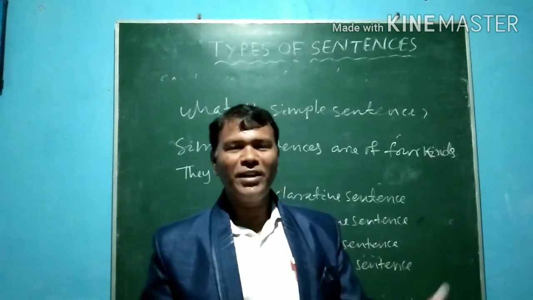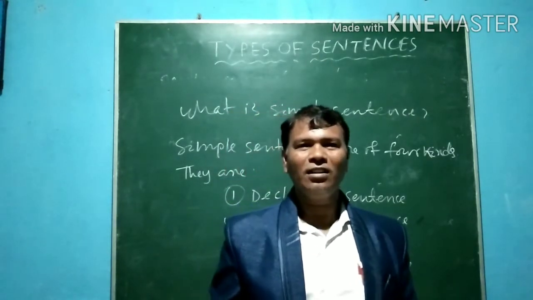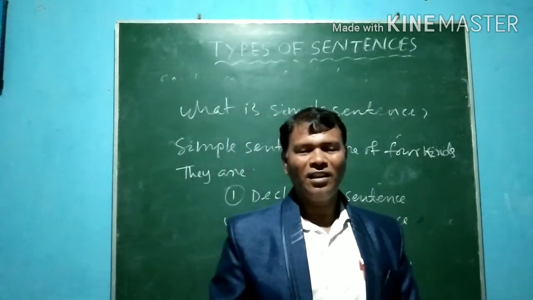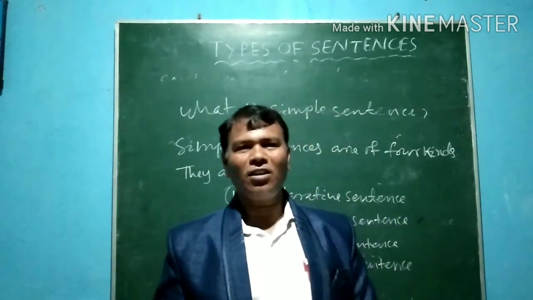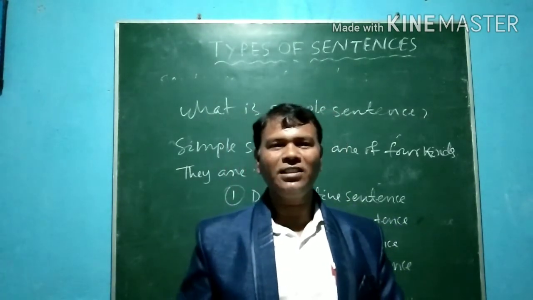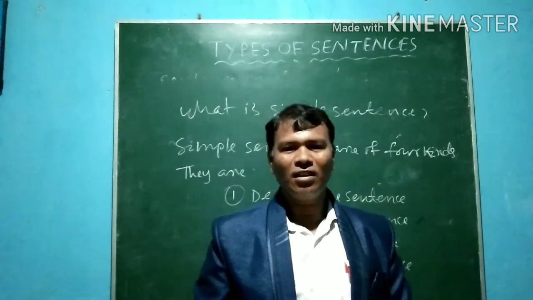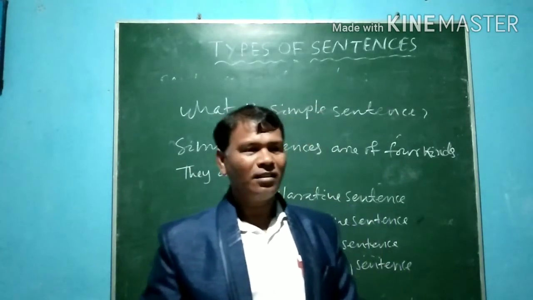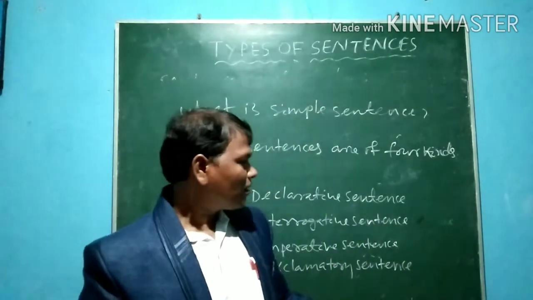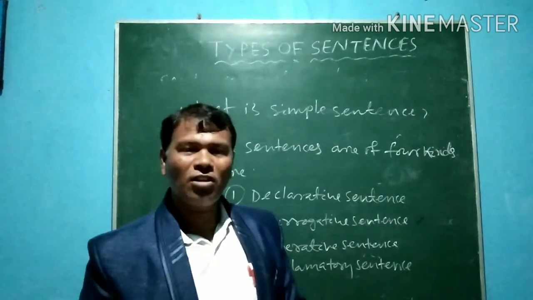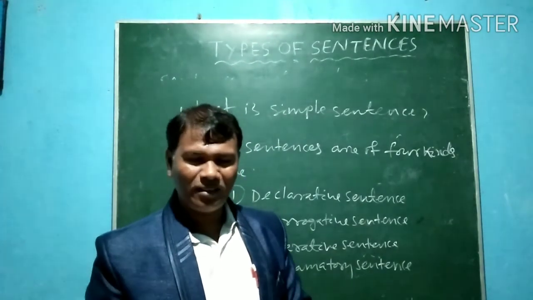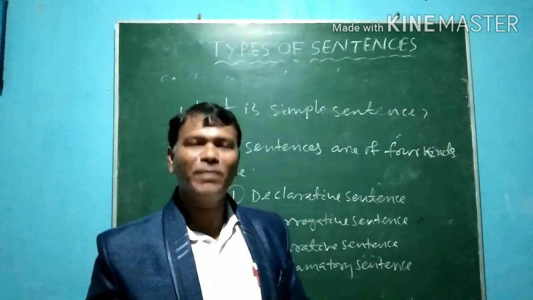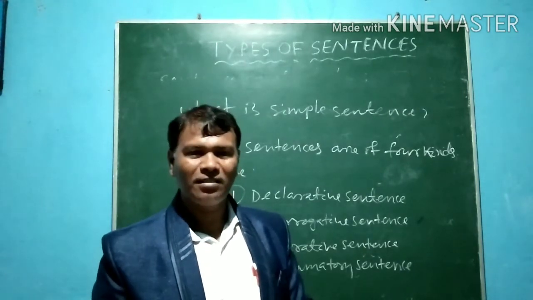And order: bring me a glass of water. That is called order. And command: the soldier commanded to march on. That is command. And warning: don't touch the live wire. That is warning. And advice: get up early in the morning. That is advice.